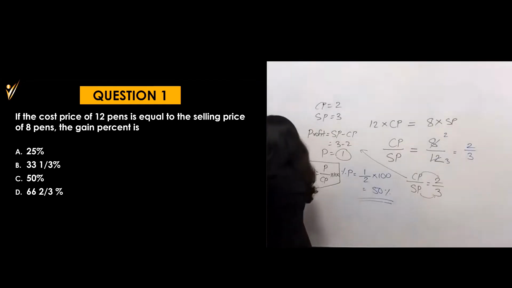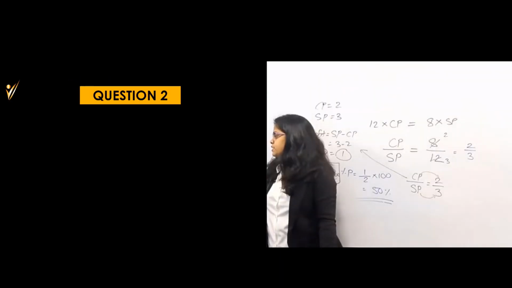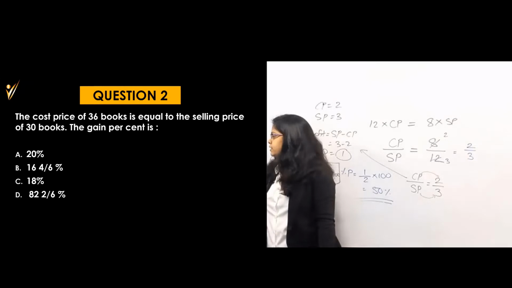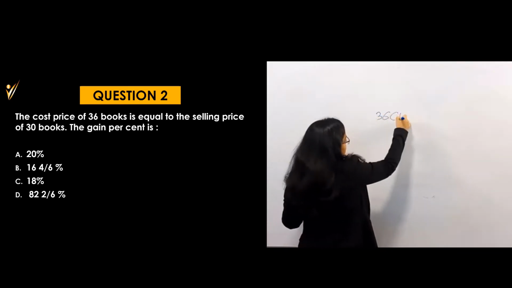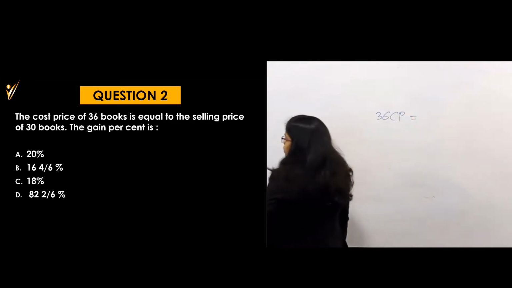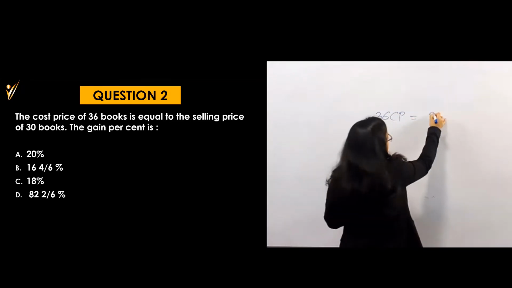Now let's see the next question. Let's solve this question now. This question is for you. Can you try this one? What are they saying? Cost price of 36 books, that means 36 CP is equal to selling price of 30 books.